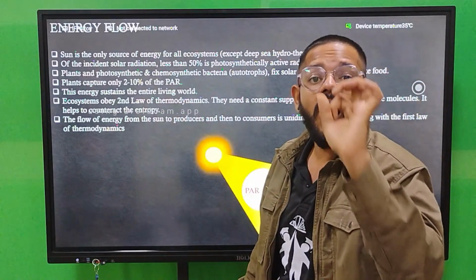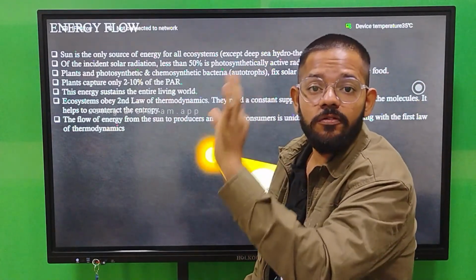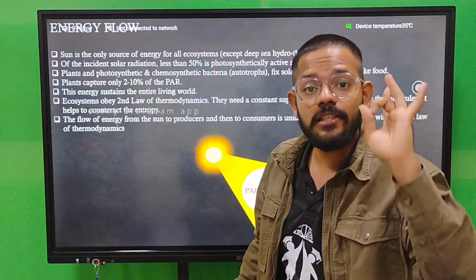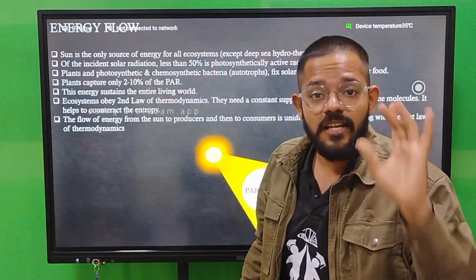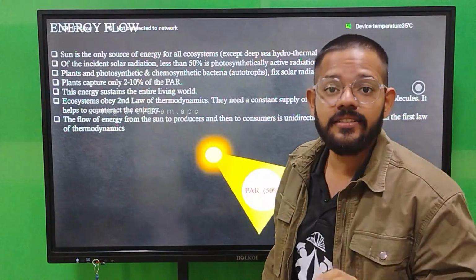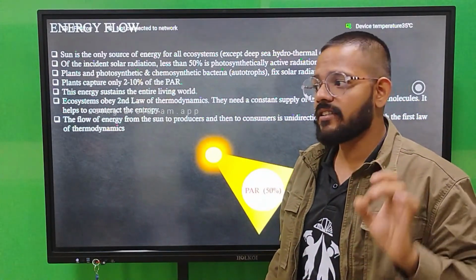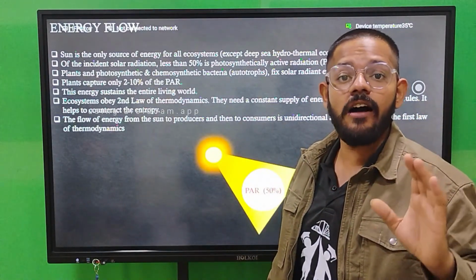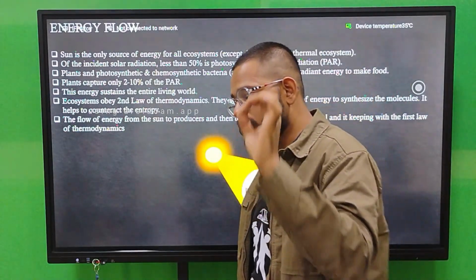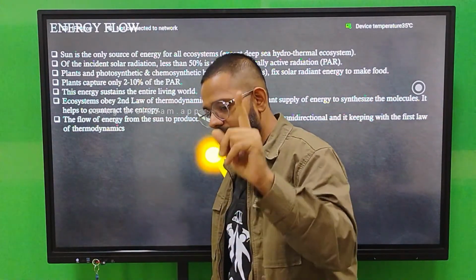The sun is the ultimate source of energy on earth. Again I am saying, universal truth: there is no bigger source of energy on this earth than the sun. Wherever the sunlight reaches, energy comes there. The sun is the ultimate source of energy on earth.